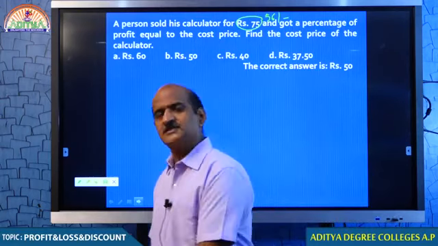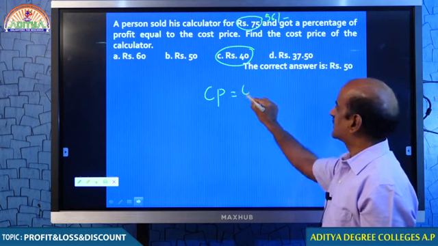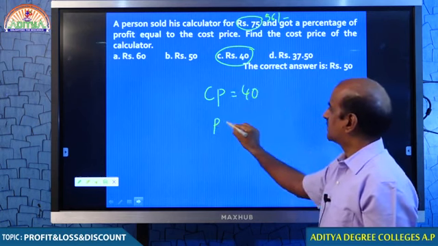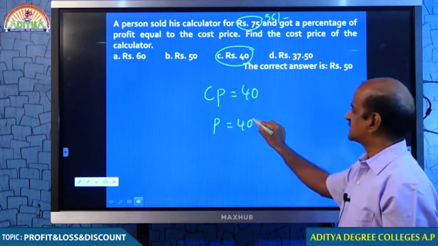So, this question's answer is 40. Well done, well done. If the cost price is 40 rupees and you take the profit percent as 40%, check it out. What is 40% of 40? 16. Now your selling price becomes 40 plus 16, that is 56.